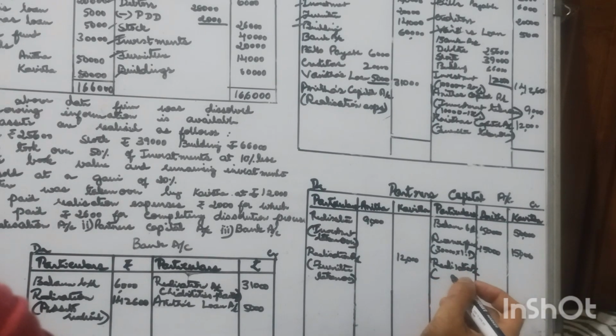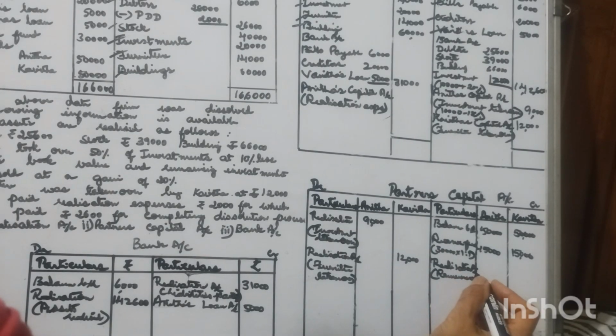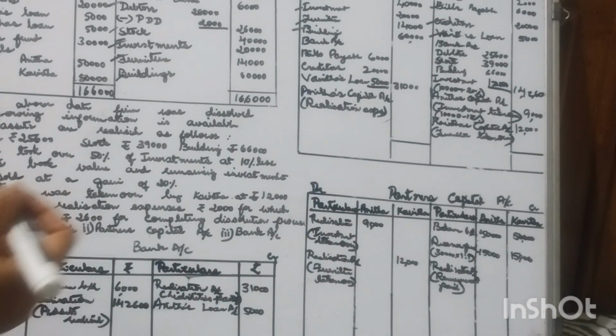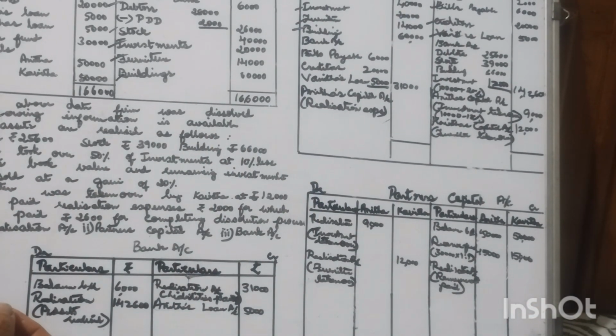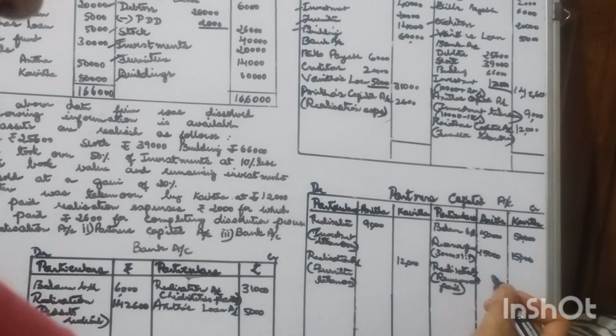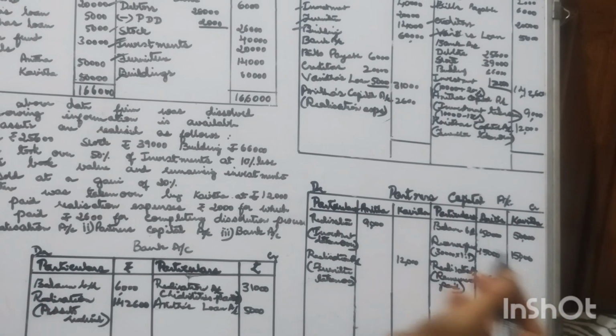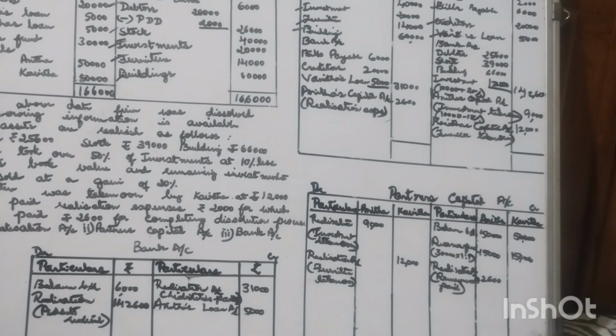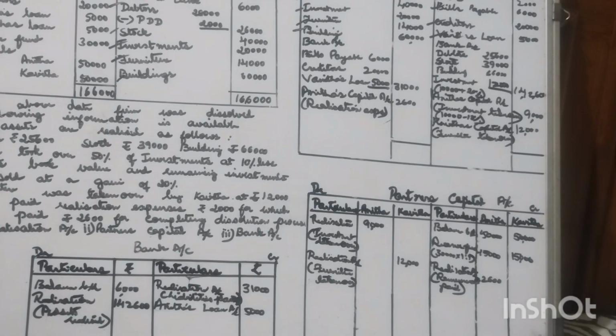So for paying these realization expenses, Anita is being paid a remuneration by the firm, remuneration paid. So the amount is 2,600. That is a payment made to Anita. So two entries: realization account debtor to Anita's capital account, and Anita's capital account has to be credited with realization account. So these are the two entries that have to be made in case of adjustments.